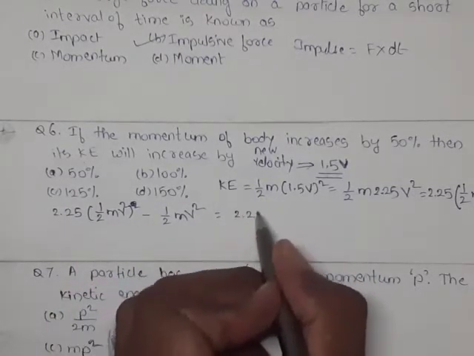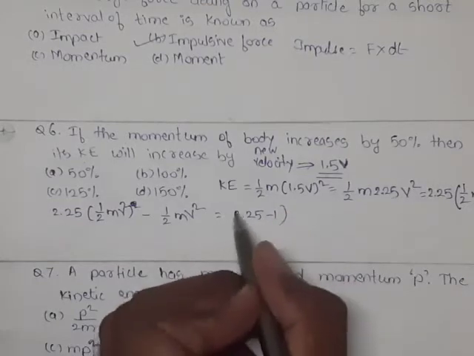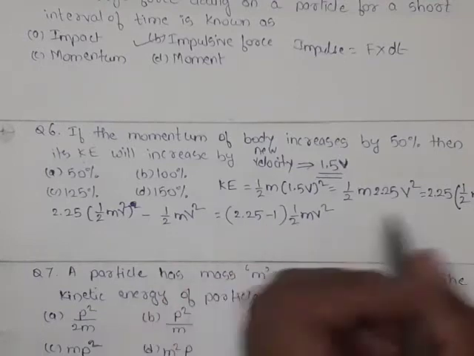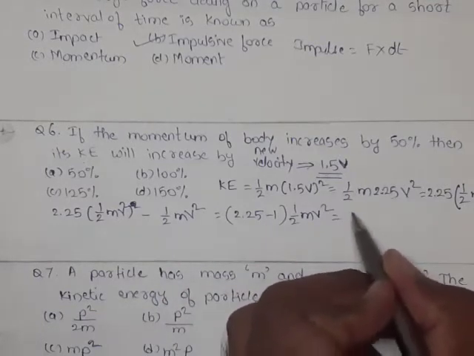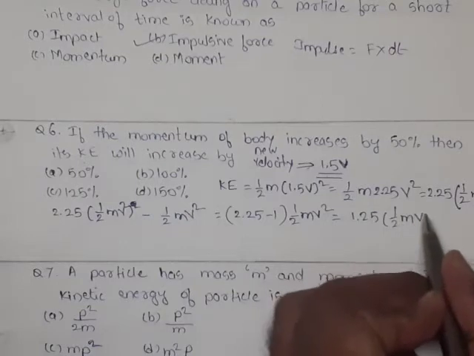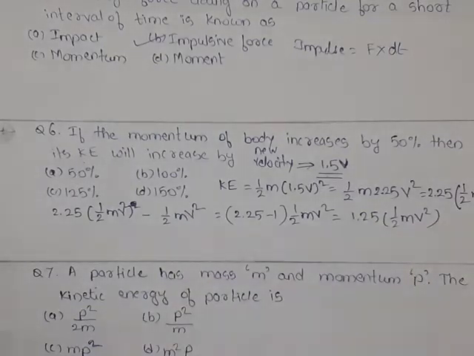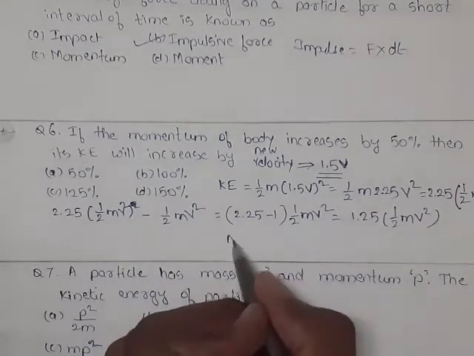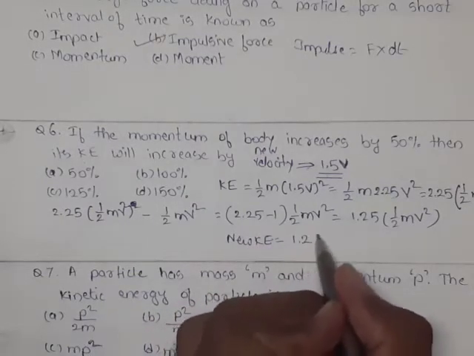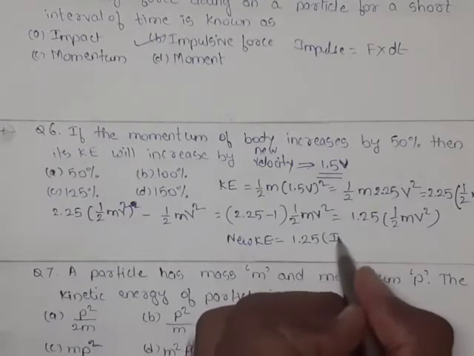So in bracket it is 2.25 minus 1, times 1/2 m v squared. 2.25 minus 1 is 1.25 in bracket, 1/2 m v squared. So your new kinetic energy is 1.25 times initial KE.